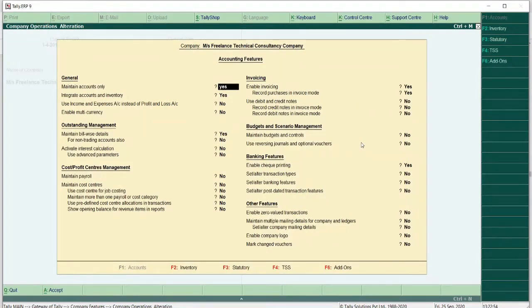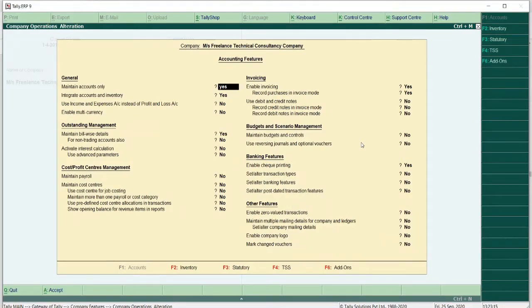It is also seen that some companies put this as no option and they treat the services as stock items and they pass the entries as if they are doing all these things under stock item.